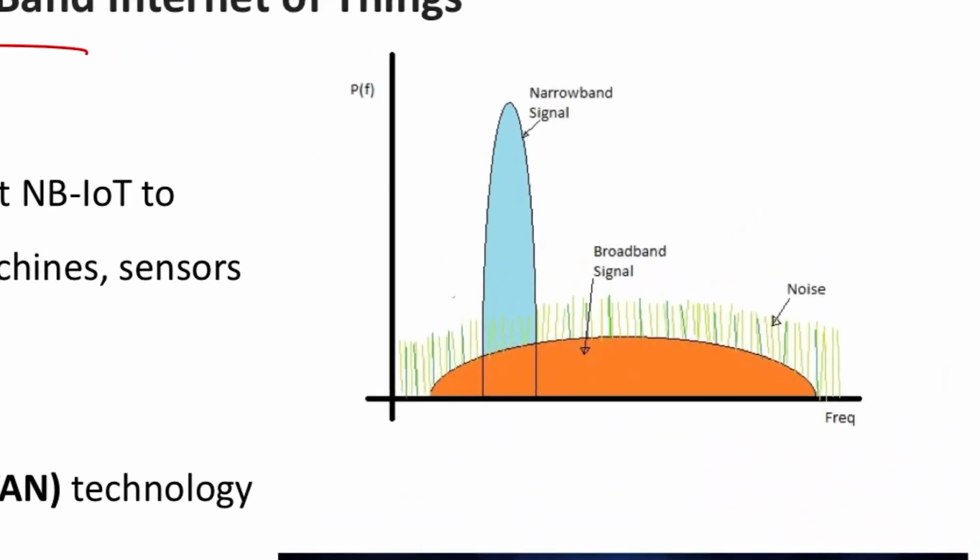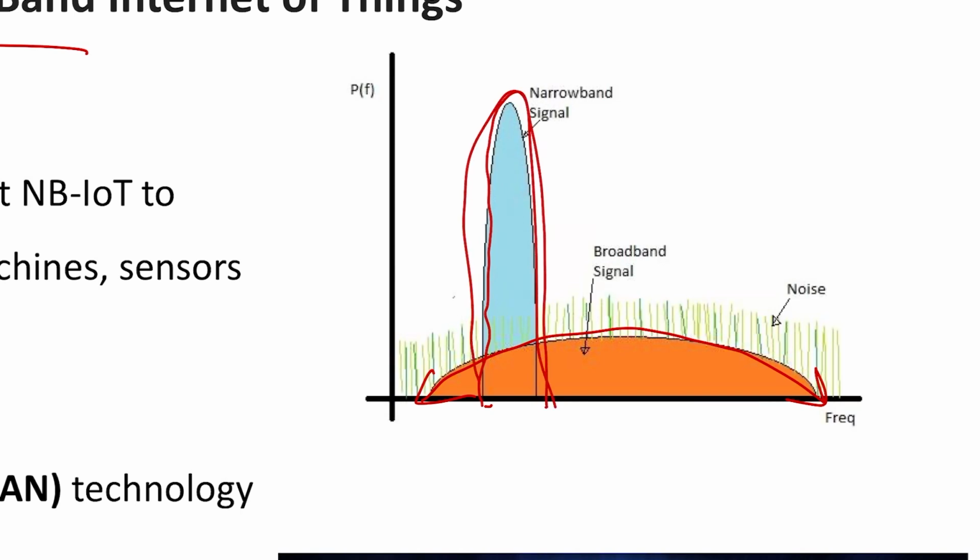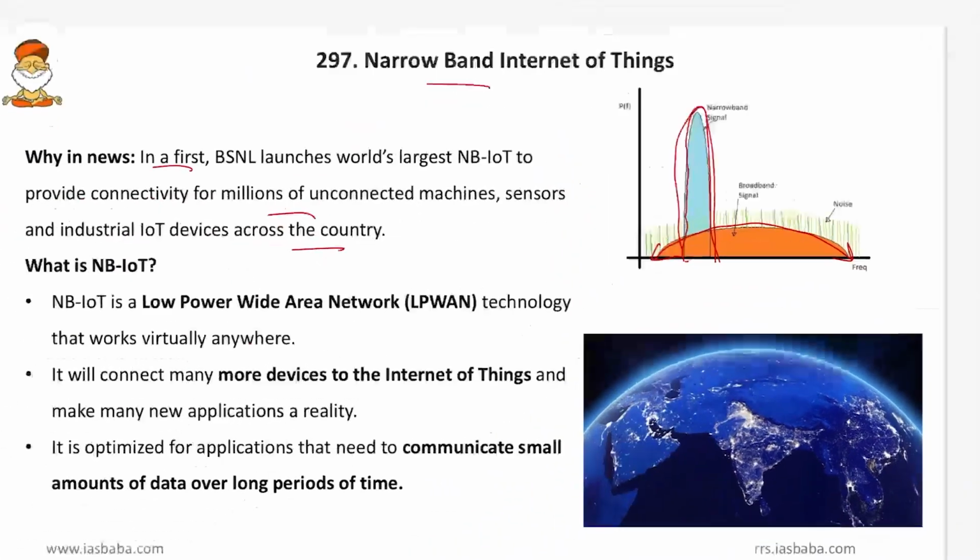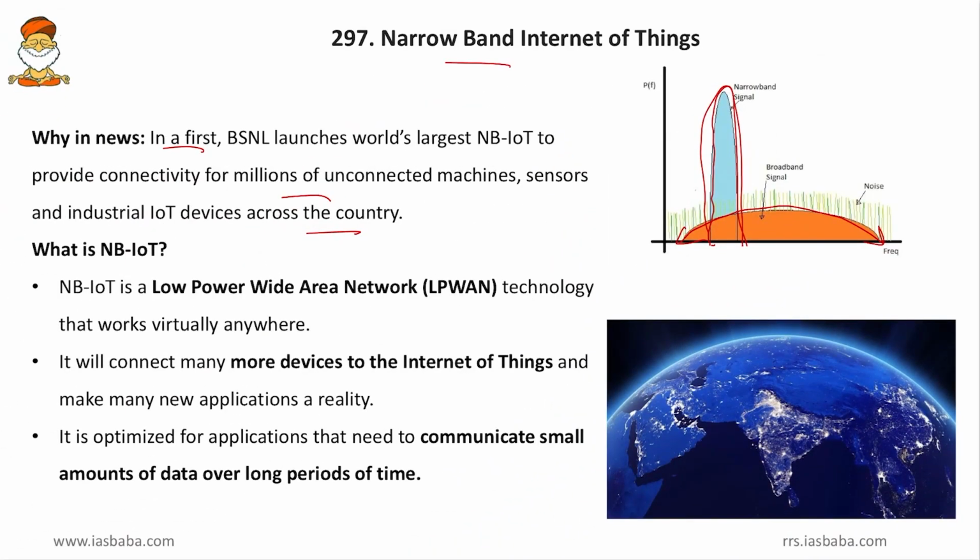What is a narrowband and what is a broadband? Broadband is that band which has a wider bandwidth and it works in a wider area. However, narrowband has a narrow bandwidth and it can work only in smaller areas. Now, how is this narrowband being used? Friends, we know that the bands are being allocated to various internet service providers in India. If we consider the 4G band, different bands are allocated to BSNL, Vodafone, Airtel, etc.